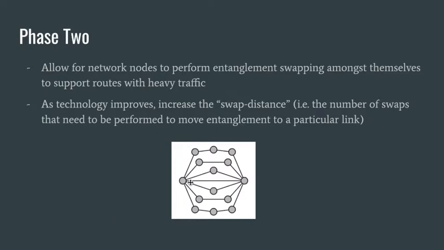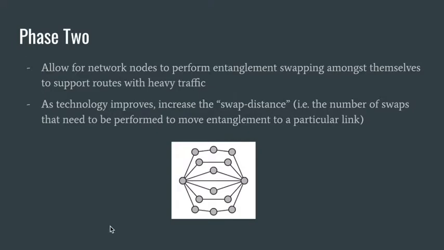For example, if we consider the picture here, if there's entanglement on this link here and this link here, but there's no entanglement on this link here, then the entanglement swapping procedure can be done such that at the end of the procedure, this link uses the entanglement from here to here, and entanglement exists on this link. In this phase, we consider reshuffling entanglement resources so that high traffic links can be supported with more entanglement when needed. As the technology improves, the swap distance can increase and longer paths can be considered for swapping.